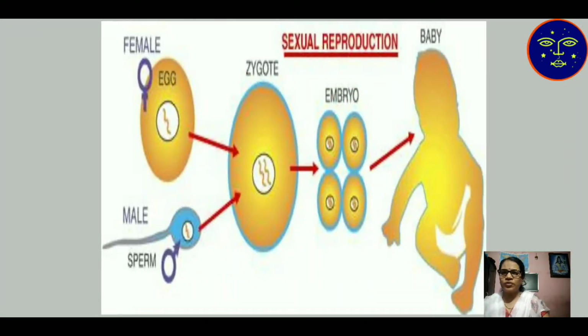Then sexual reproduction: the female contains an egg which contains n number of chromosomes, and the male contains the sperm which also has n number of chromosomes. When both fuse together, the zygote is produced with 2n chromosomes. After the production, the zygote undergoes division and gives rise to an embryo. Then mitosis continues, growth takes place, and the future baby is produced.